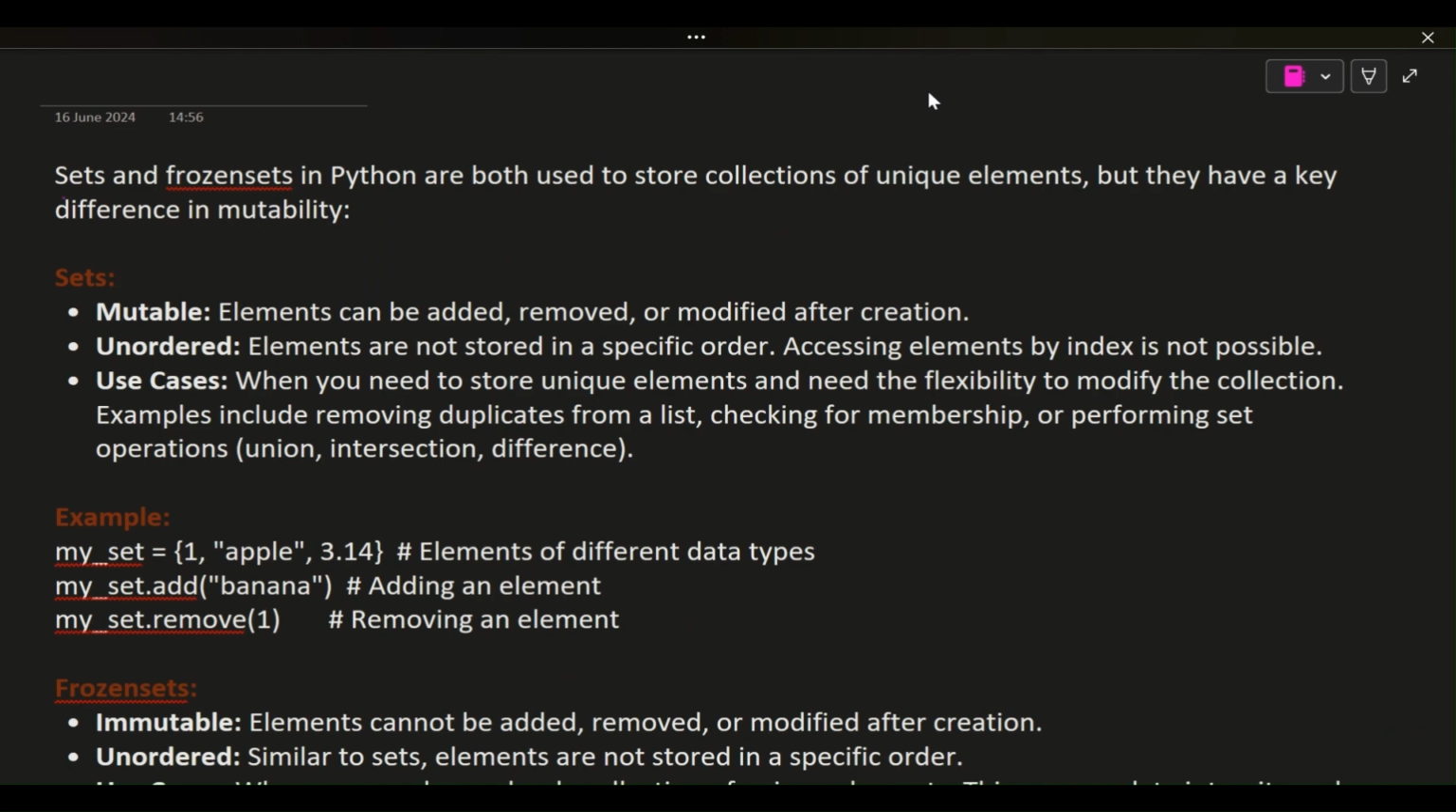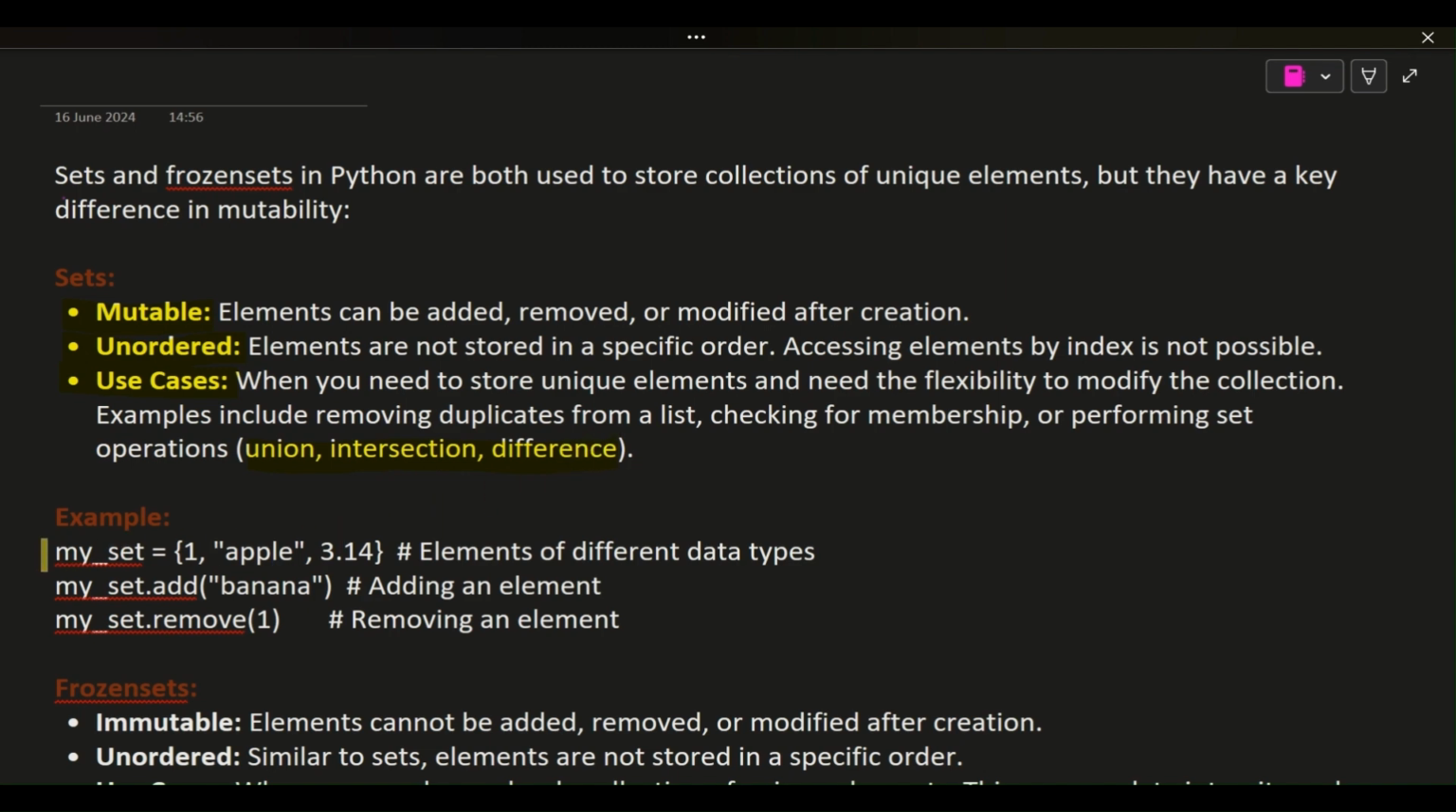Sets and frozen sets in Python are both used to store collections of unique elements, but they have a key difference in mutability. Sets. Mutable: elements can be added, removed, or modified after creation. Unordered: elements are not stored in a specific order. Accessing elements by index is not possible. Use cases. When you need to store unique elements and need the flexibility to modify the collection. Examples include removing duplicates from a list, checking for membership, or performing set operations: union, intersection, difference.